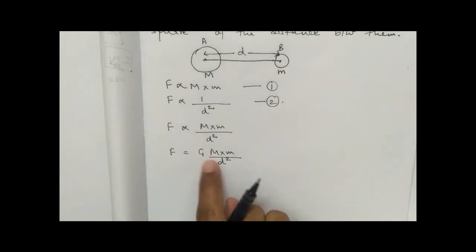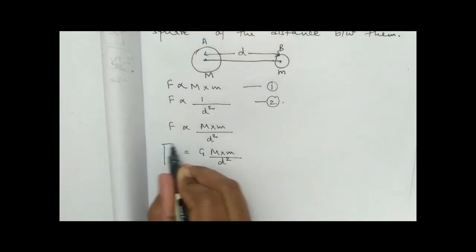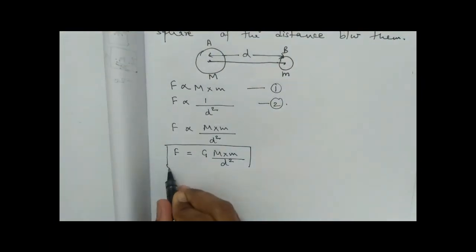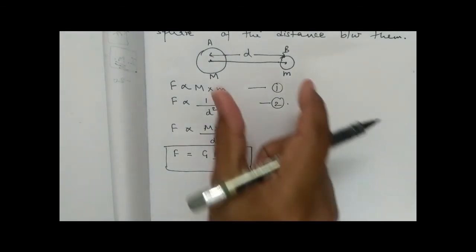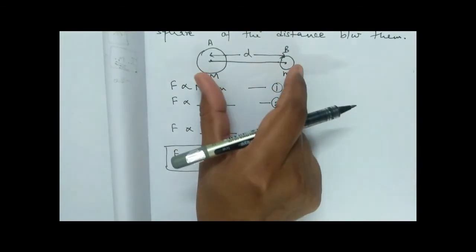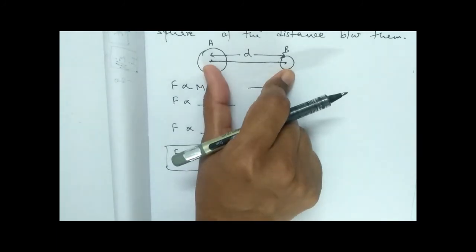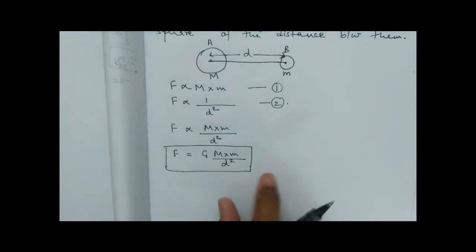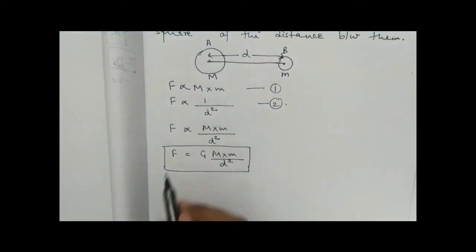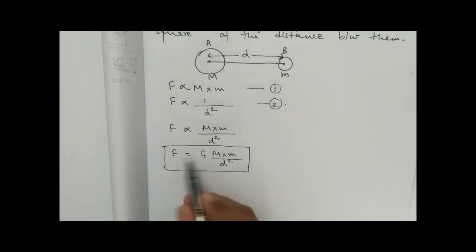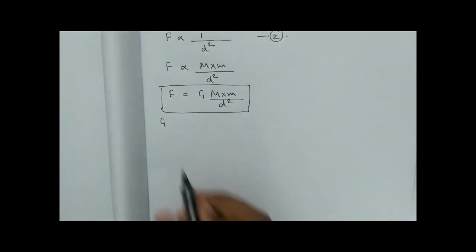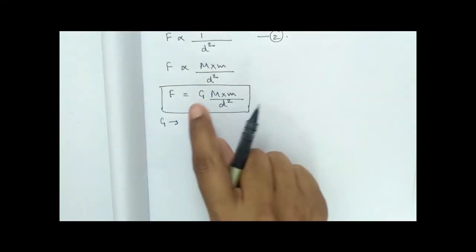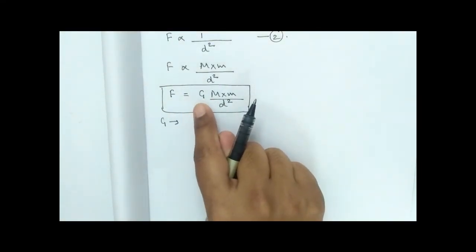So this is my expression for the value of the force of attraction between any two objects that are placed in the universe. This is the value of the gravitational force between them. What is G? G is my proportionality constant. It is a special type of proportionality constant.